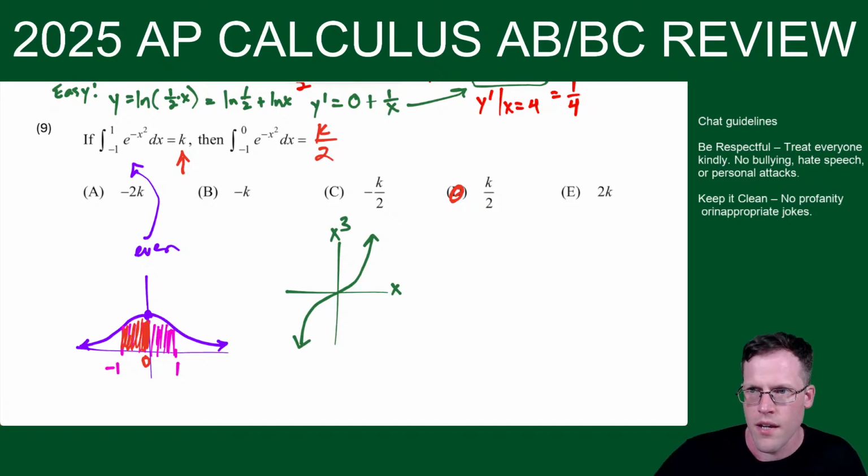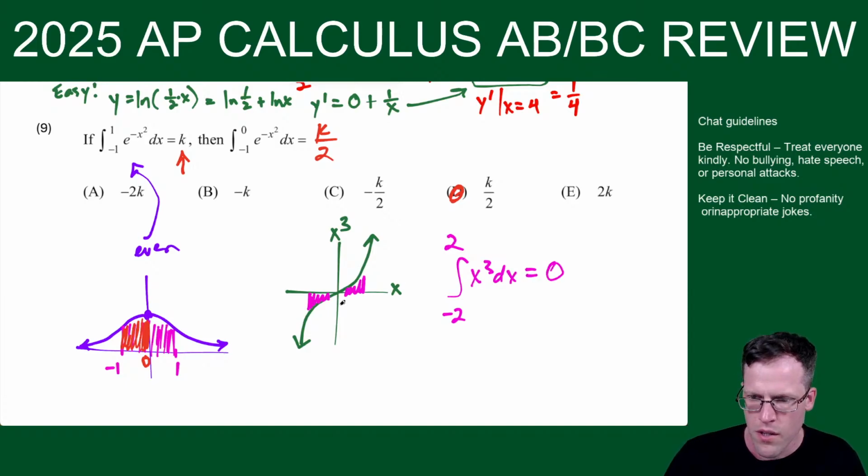Okay, and if I had an area like this, let's say I was looking at the integral from -2 to 2 of x to the third. Without doing any thinking, I just know it's 0 because the area is equal but opposite. So it just works out to 0.